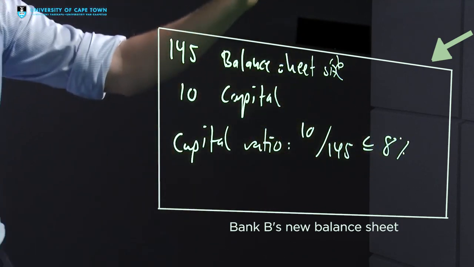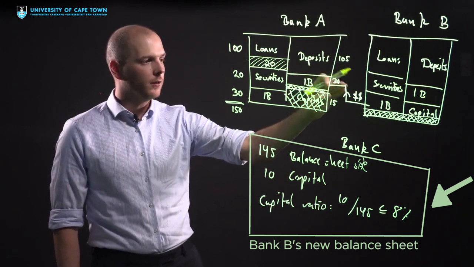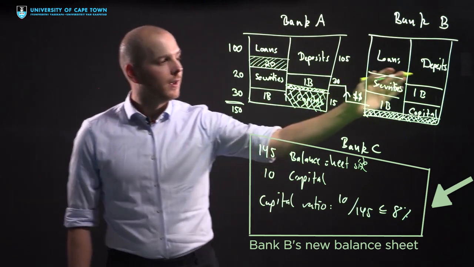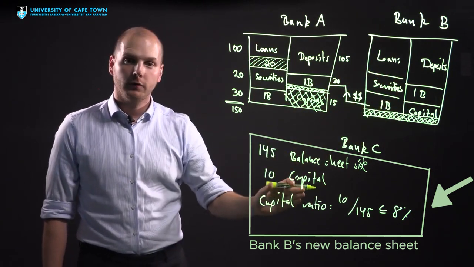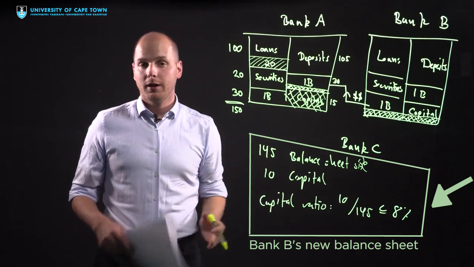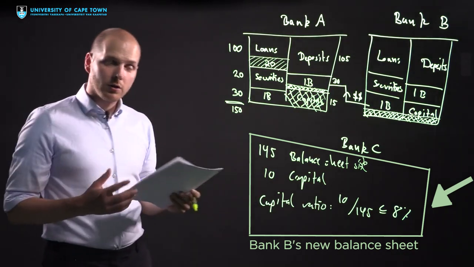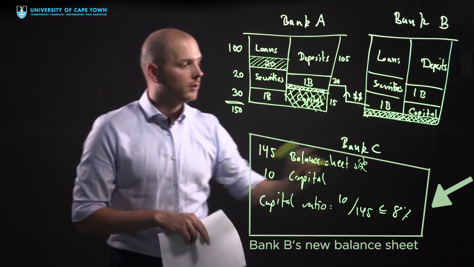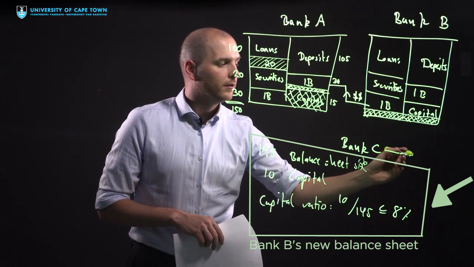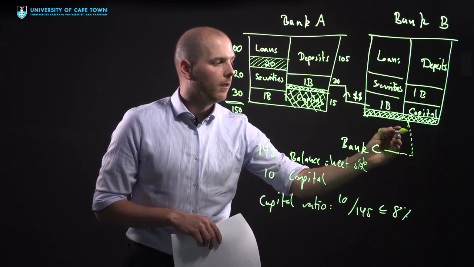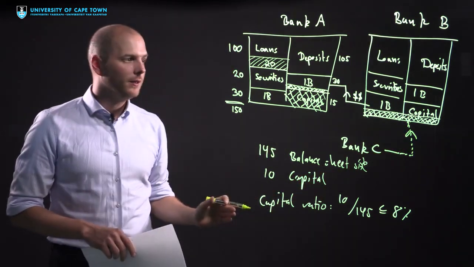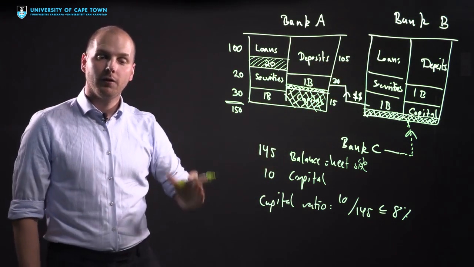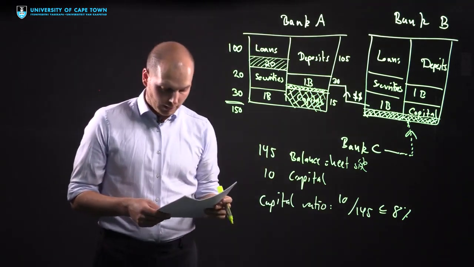So as a consequence of this shock, of this loss on its interbank assets that comes from the default of the first bank, the second bank now becomes also insolvent. This is what we call the domino-style contagion. It's a potential threat to the stability of the financial system, because now that this bank has defaulted, you can easily see a situation where Bank B borrowed from Bank C, and now as a consequence of Bank A defaulting, Bank B defaults, and then Bank C defaults, and eventually the whole financial system might collapse.